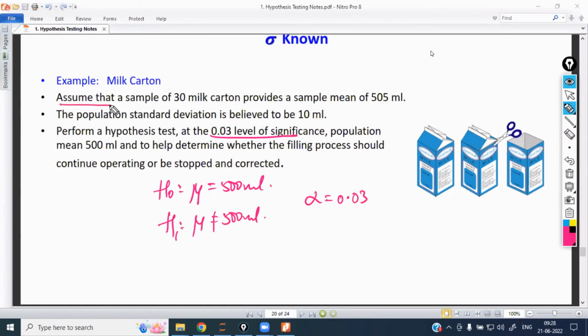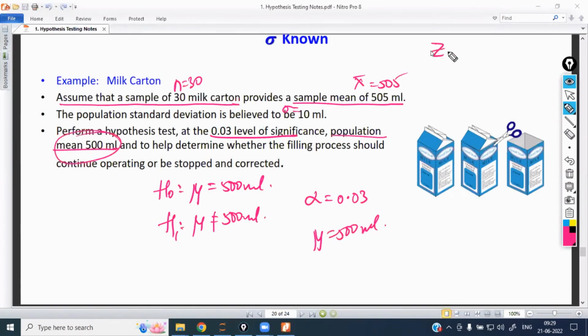So first, let us write: assume a sample of 30 milk carton boxes has been selected. Miss, sample size of 30, and a sample mean, that is X bar, is equal to 505. The population standard deviation is 10 ml, that is sigma is equal to 10 ml. And perform a hypothesis test at alpha is equal to 0.03. Population mean of 500 ml, they want 500 ml, it seems. Miss, mu value is equal to 500.